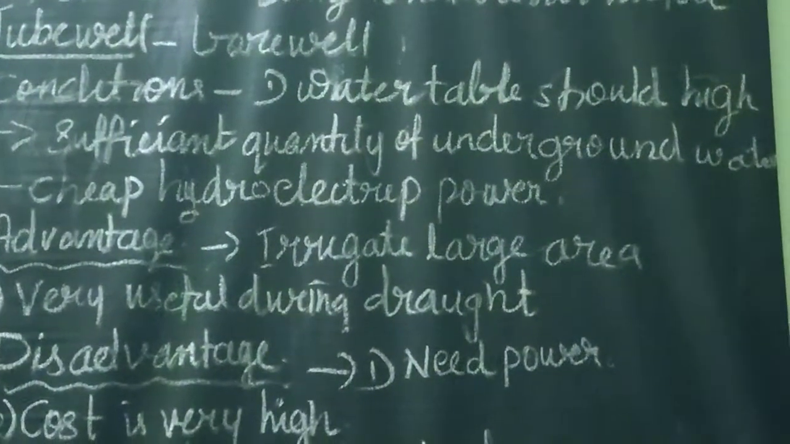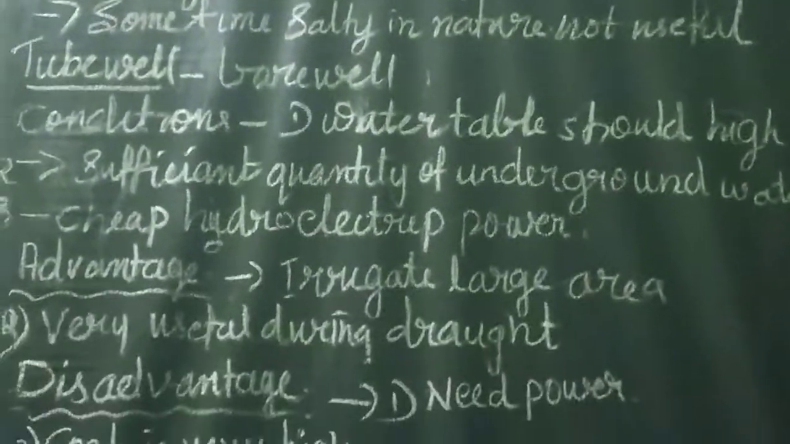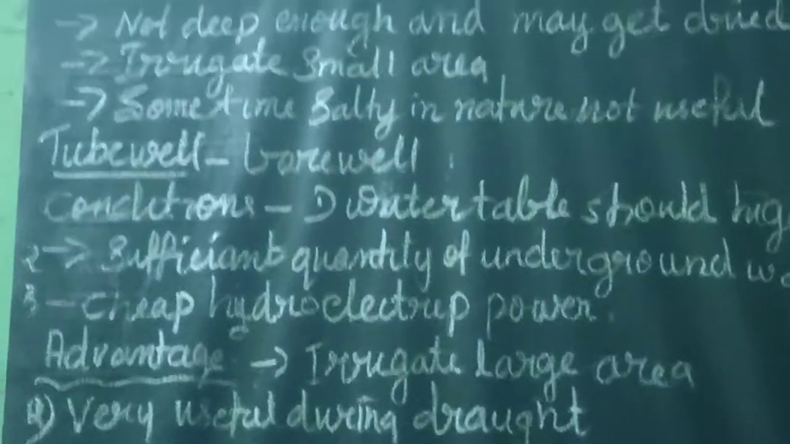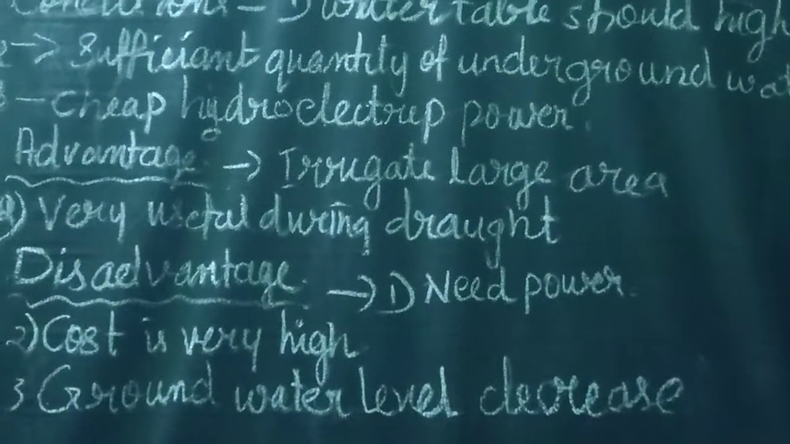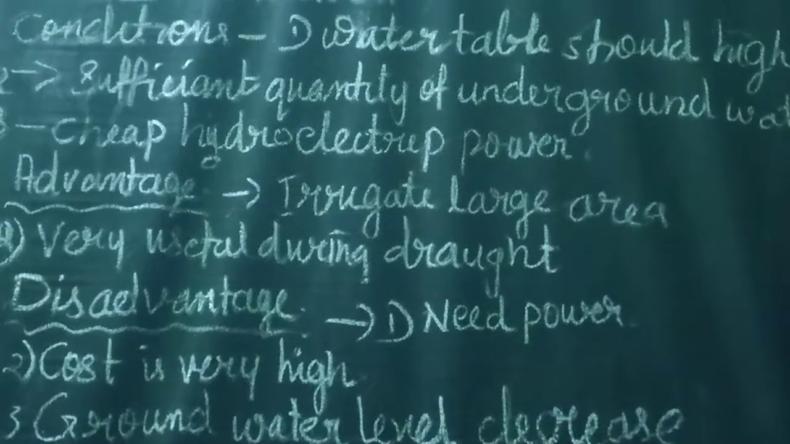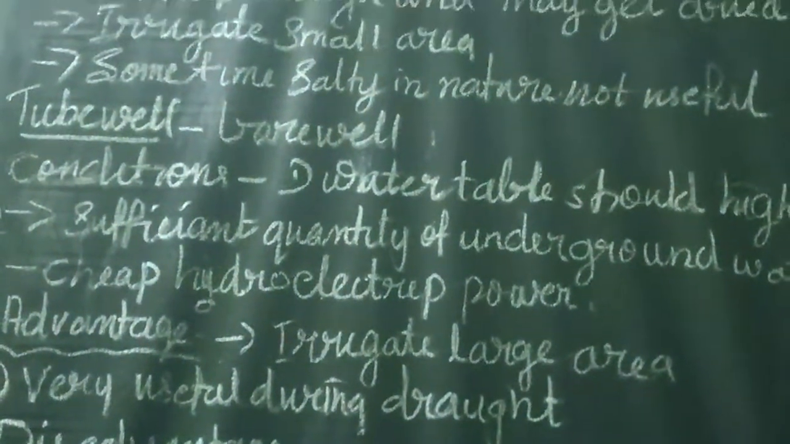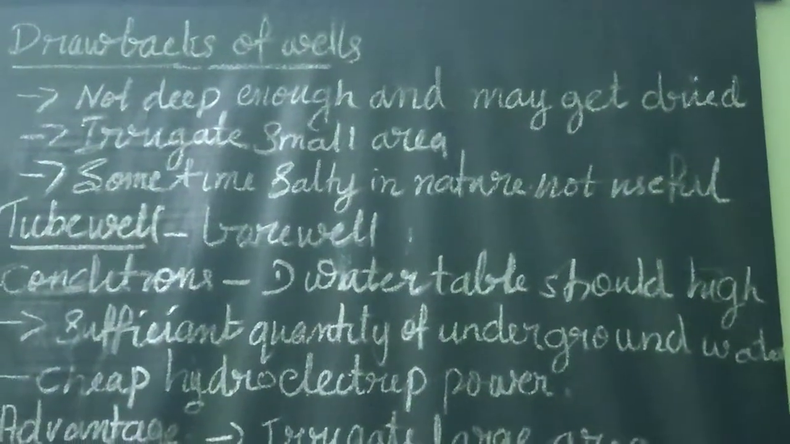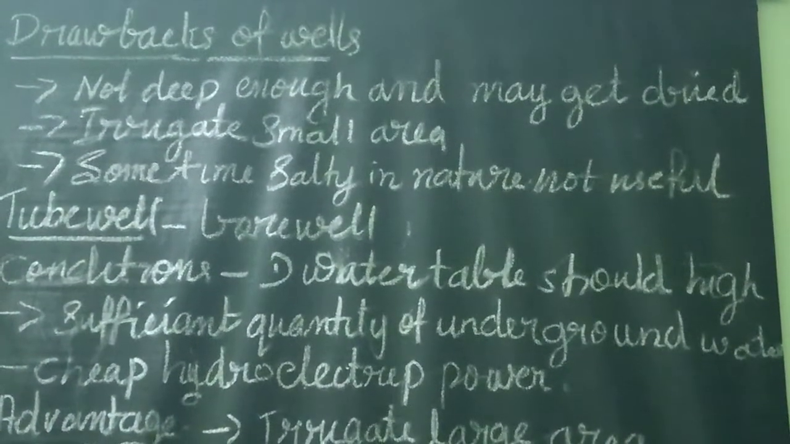Why is well irrigation popular in the northern plains? First of all, the water table is high in the northern plains because of the Ganga and the Indo-Gangetic plain area. The amount of rainfall is always very high, and because of that, the water table is high in the Gangetic plain. Secondly, it is easy to dig due to the soft alluvial soil. The whole Indo-Gangetic area is covered with soft alluvial soil. That's why it is easy to dig out a well.